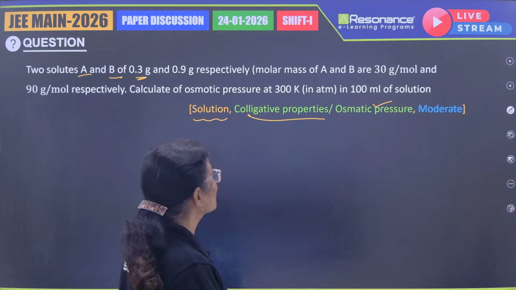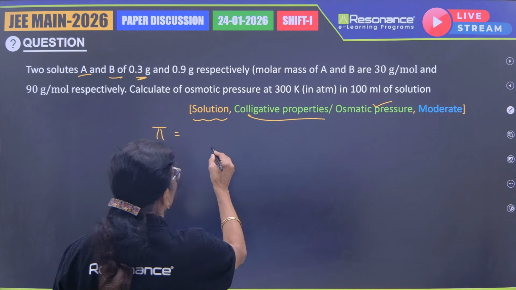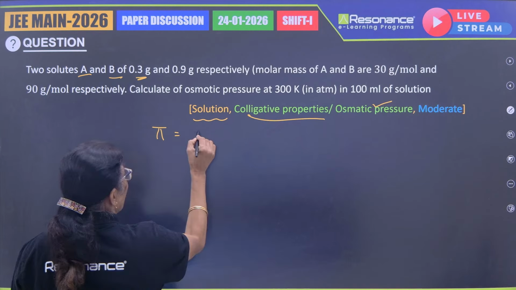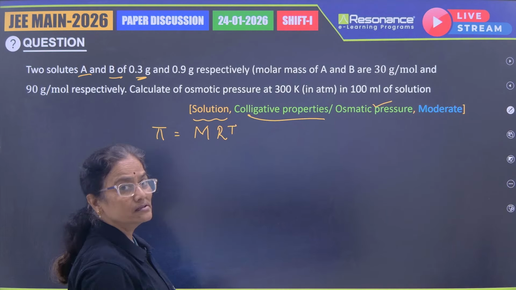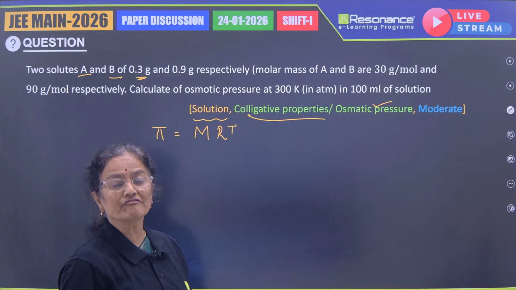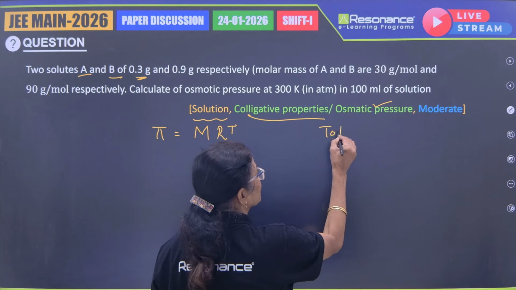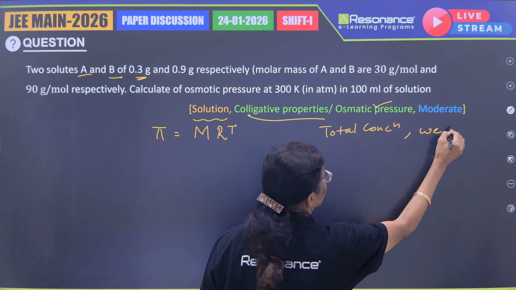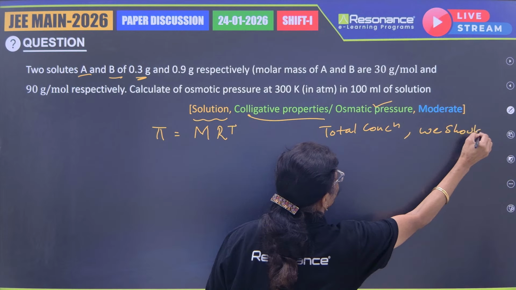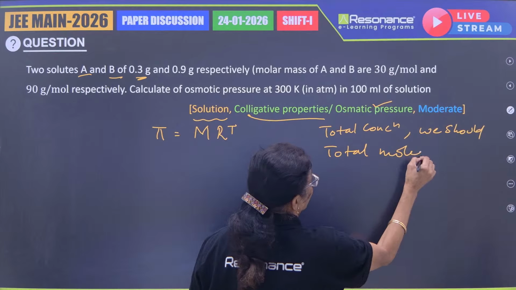So in order to calculate osmotic pressure, we know that pi is equal to MRT, where M is the molarity. Here you are given two solutes. So let us combine the two solutes into the solution and find the total concentration. To find the total concentration, we have to find the total moles first of all.